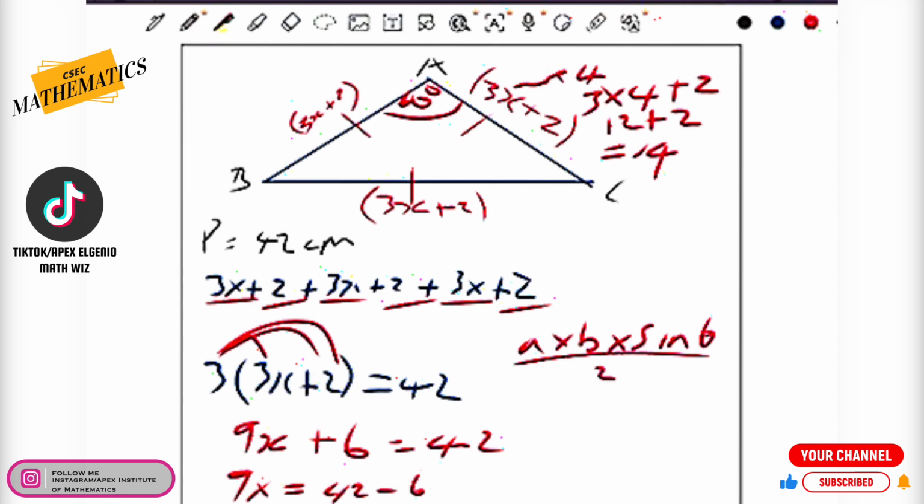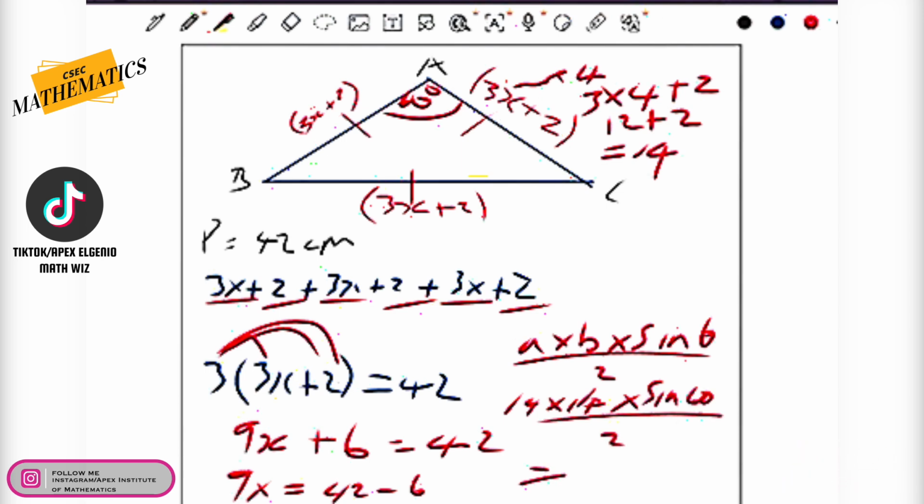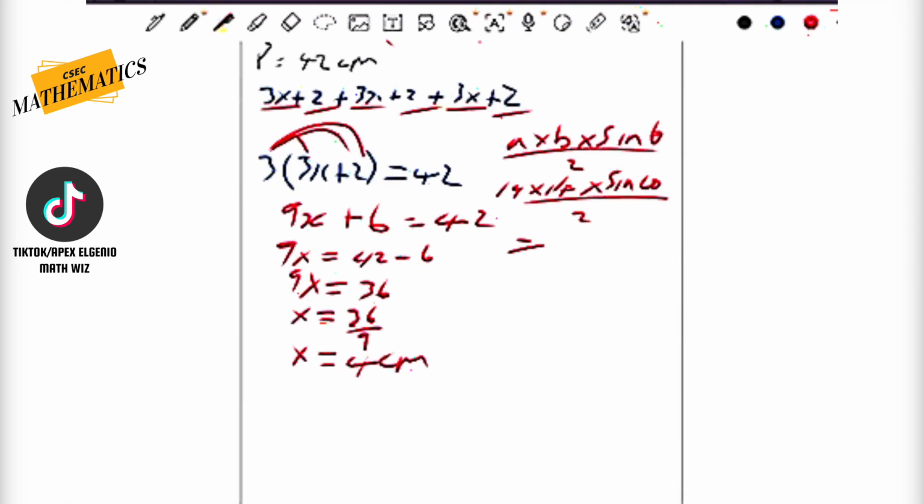So this could simply be 14 multiplied by 14 multiplied by the sine of 60, divided by 2. Very easy approach as opposed to using Heron's formula. Now, we've already seen the application of Heron's formula earlier, so I don't think I need to demonstrate that it can be used. Of course, you would just add 14 3 times, which would be 42. You divide that by 2, you'd get 21.5. And then you'd subtract 14 from 21.5 3 times, multiply them, find the square root, and get the answer.